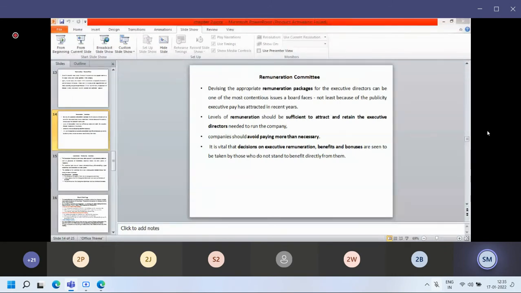Devising the appropriate remuneration package for the executive directors can be one of the most contentious issues a board faces, not least because of the publicity that executive pay has attracted in recent years. So now you will hear about the 5th pay, 6th pay, 7th pay nowadays in government jobs. If you see, these pay policies are coming day by day, and according to the DA, HRA, and all these things are changing day by day. Are the companies providing that to the organization? हम दे रहे कितना दे रहे tax हम कितना ले रहे? So everything can be there.